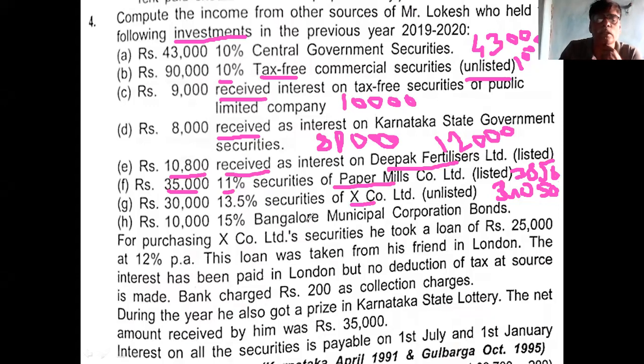Then come to the next. 10,000 15% Bangalore Municipal Corporation bond. 10,000 is the investment, 15% is the rate. What is the answer? 1,500. 1,500 is the answer. Clear? 1,500. Then you see here, for purchase of X company debenture security, he took a loan of rupees 25,000.